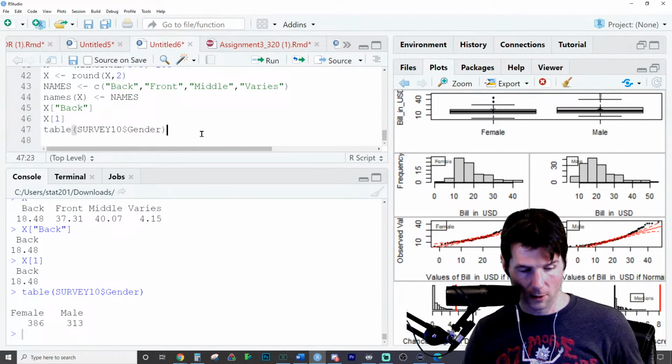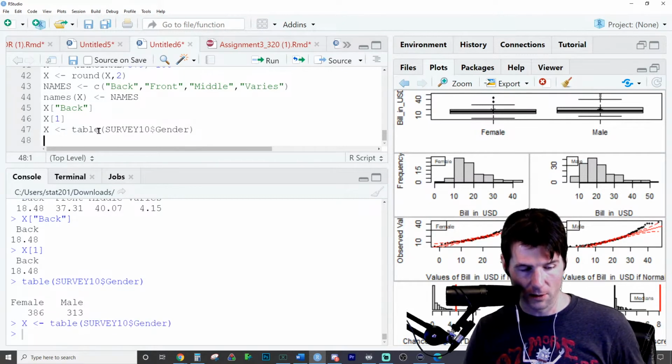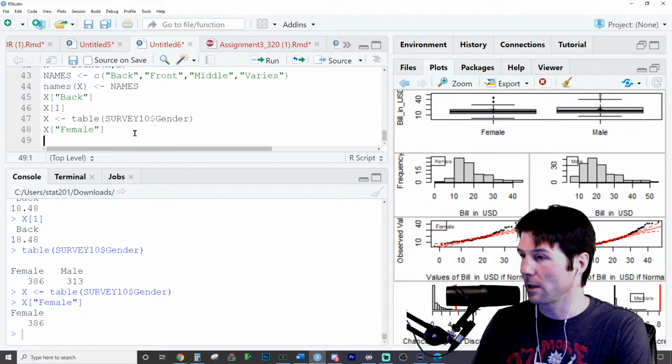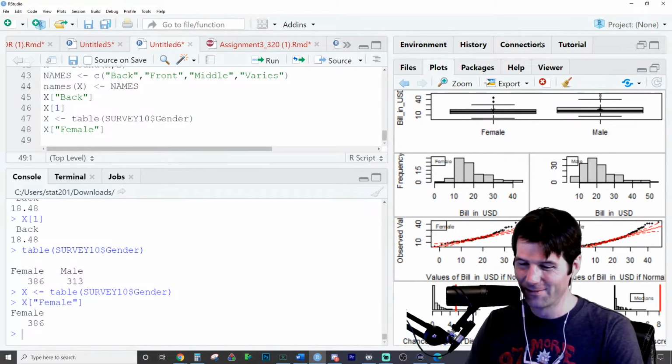So you could go here, store the table as x. Don't put all this code in your thing. And then you could go to position female, and it'll give you that right there, because a table is a named vector. I didn't know that for like the first year of coding in R. All the things I didn't know.